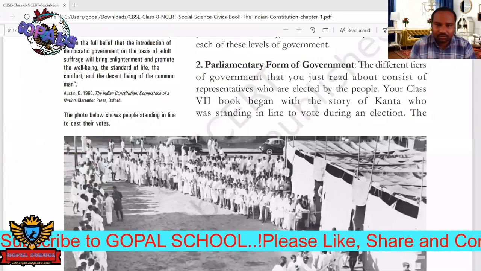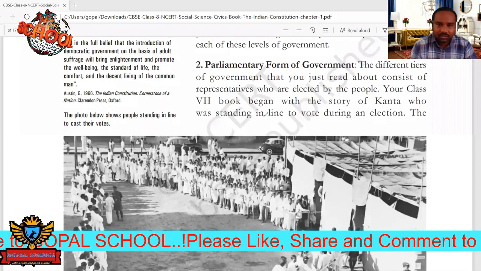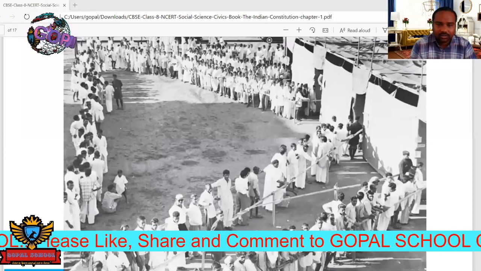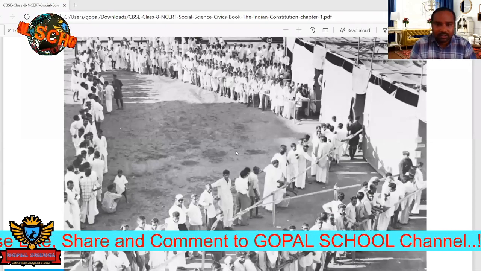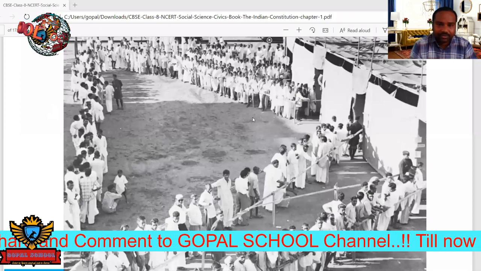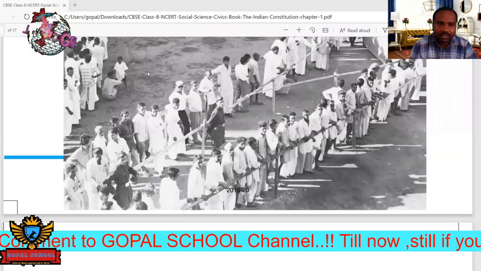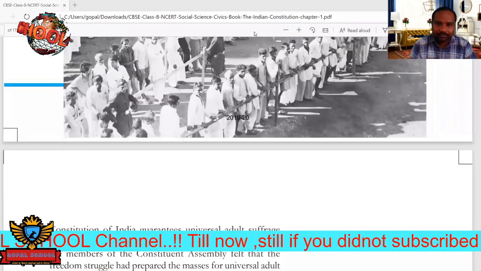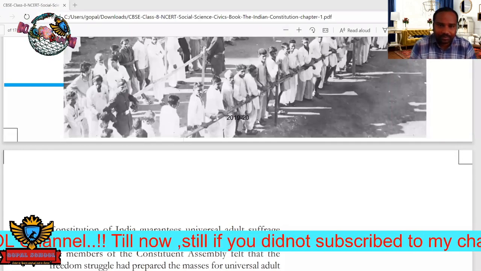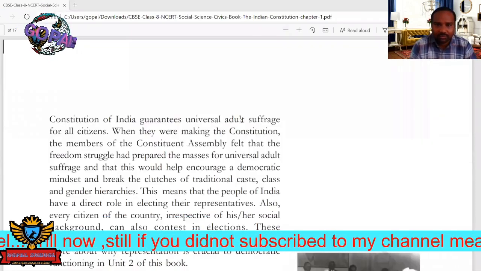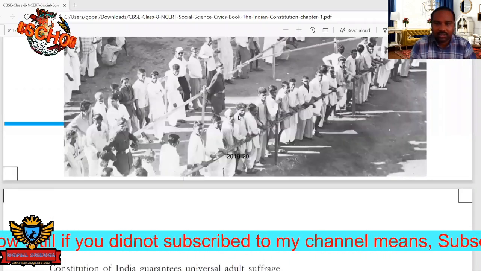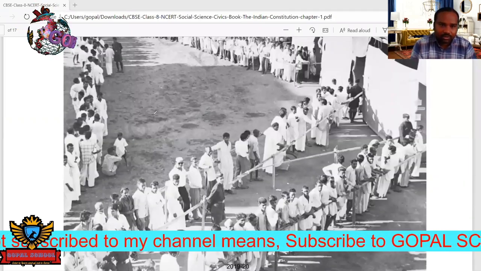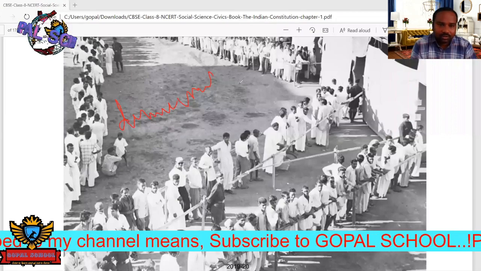Next, let's move forward. So we can see here that this shows the conducting of elections. Elections mean that our country is a completely democratic country and a republic country. Here we can see this casting of vote. That shows that elections are conducted, and that is called democracy. So democracy was there, and also republic.